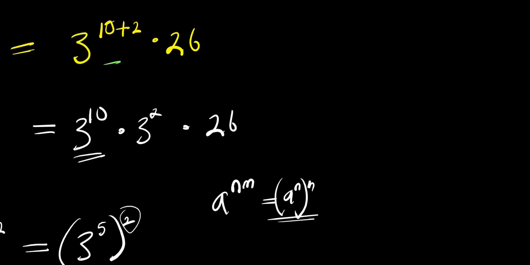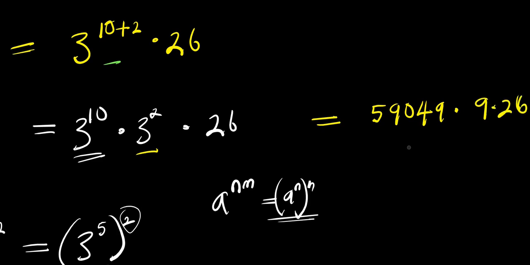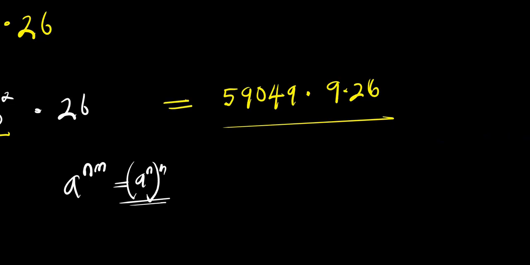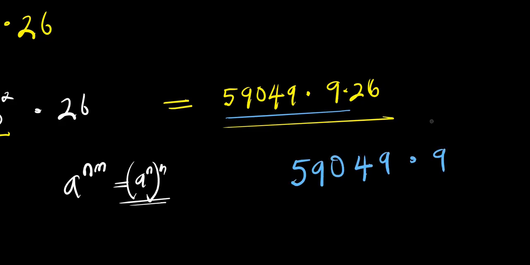So from here, this simply means 59049 times 3 power 2, that is 9, times 26. We need to multiply this out. Let's start by multiplying 59049 times 9. So 9 times 9, that is 81, 1 carry over 8. 9 times 4, that is 36 plus 8, 44, 4 carry over 4. Then we have 9 times 0, that is 0 plus 4, 4.